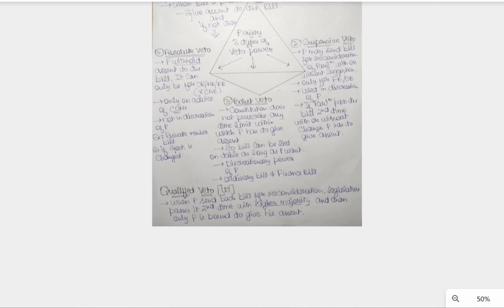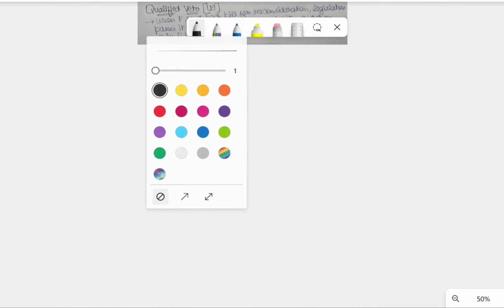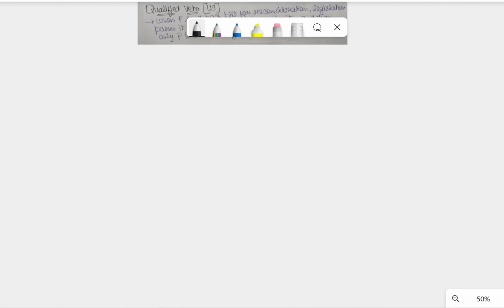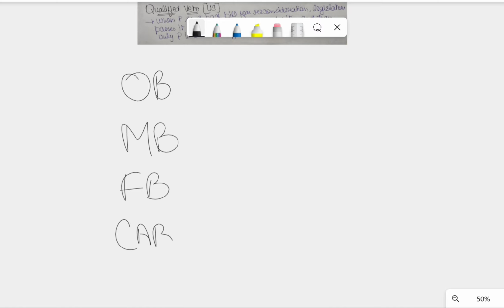So let's sum up. First of all, we have the ordinary bill. Secondly, we have the money bill. Thirdly, we have the finance bill. And fourth, we have the constitutional amendment bill. Now, the vetoes or the options, you can say.